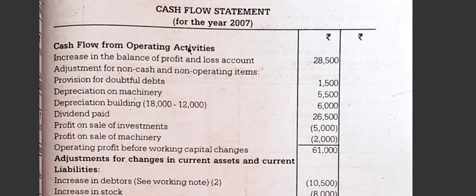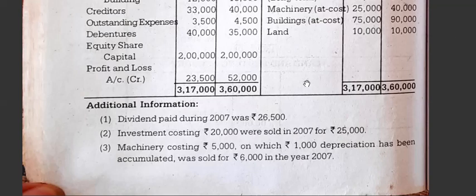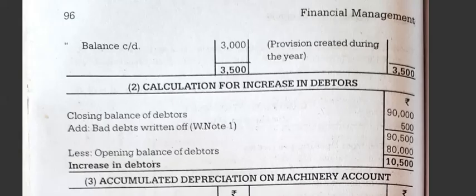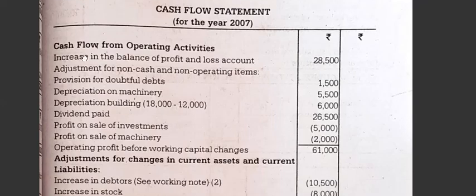Next comes cash flow statement. So cash flow from operating activities, all three activities together it is done. First is increase in the balance of profit and loss account. If you check the profit and loss account, there is an increase, see, 23,500 to 52,000. So there is an increase of 28,500, which I have written here. Adjustment, wherever you have written profit and loss account, you will write here provision for doubtful debts 1,500. Depreciation on machinery you have to take 5,500. Wherever you have written profit and loss account, in building also, building value is reduced.